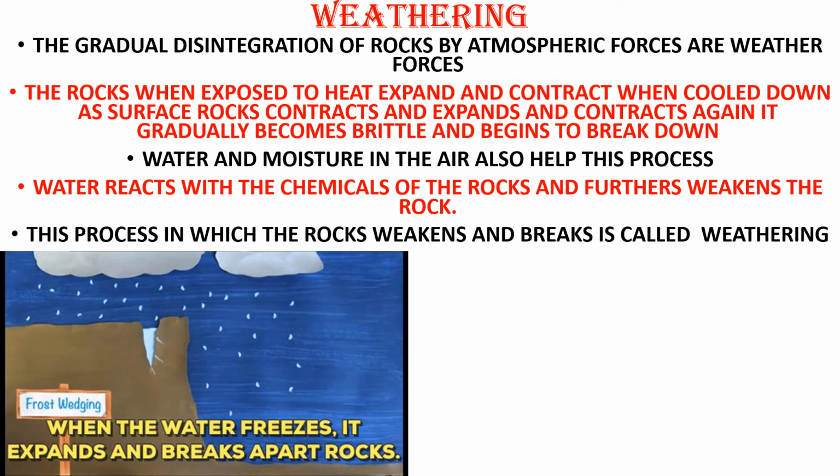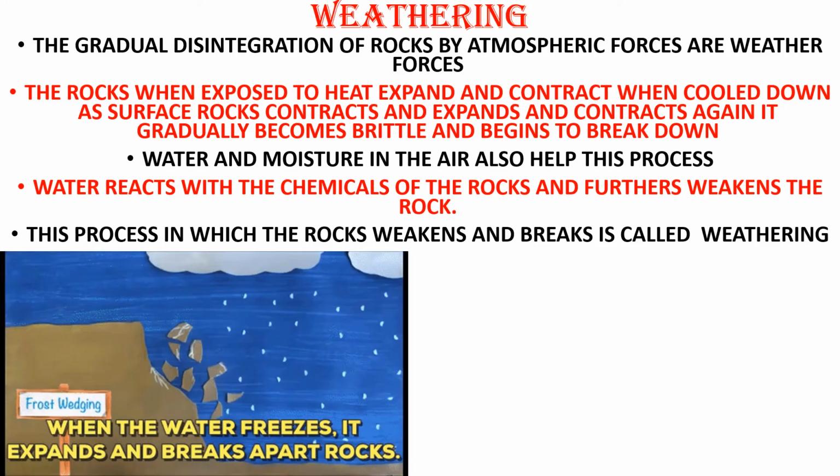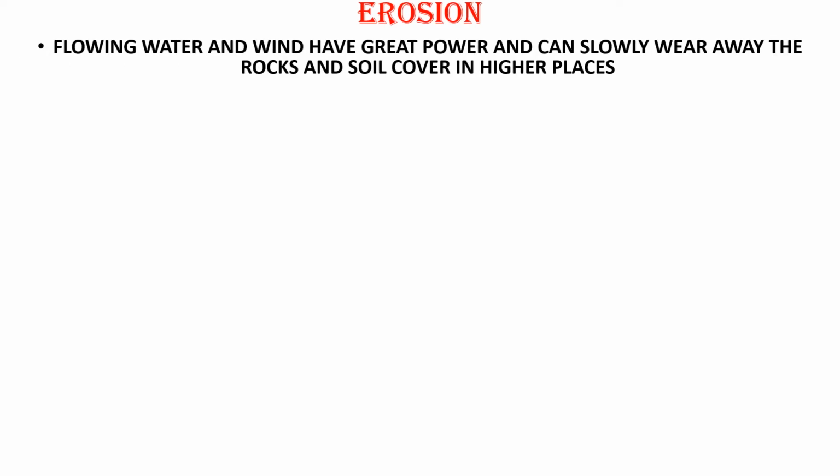Now let us go further to the next process. The next process is erosion. Now what is erosion? Flowing water and wind have great power and can slowly wear away the rocks and soil cover in high places. Now, I'll tell you a simple example for this. Whenever you are watering in your house, you take one pipe and you start watering. When you water, you put your thumb at the end of the pipe.